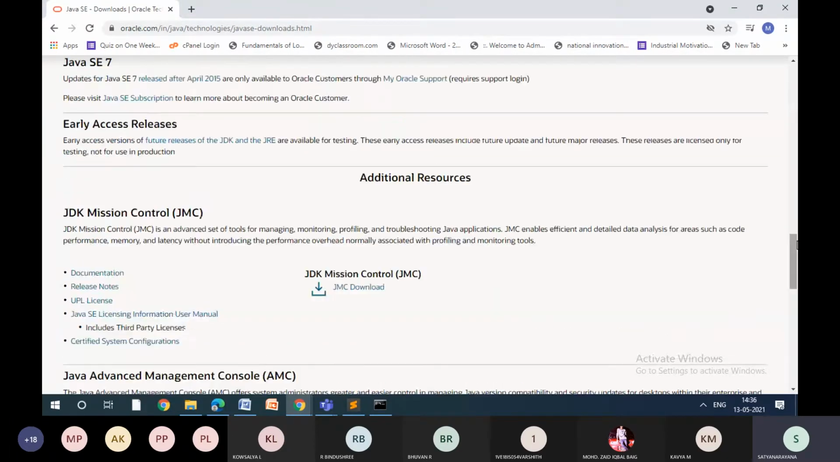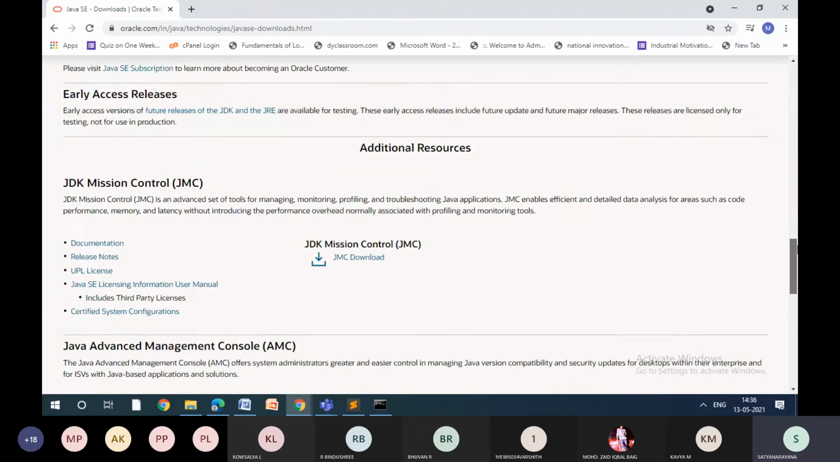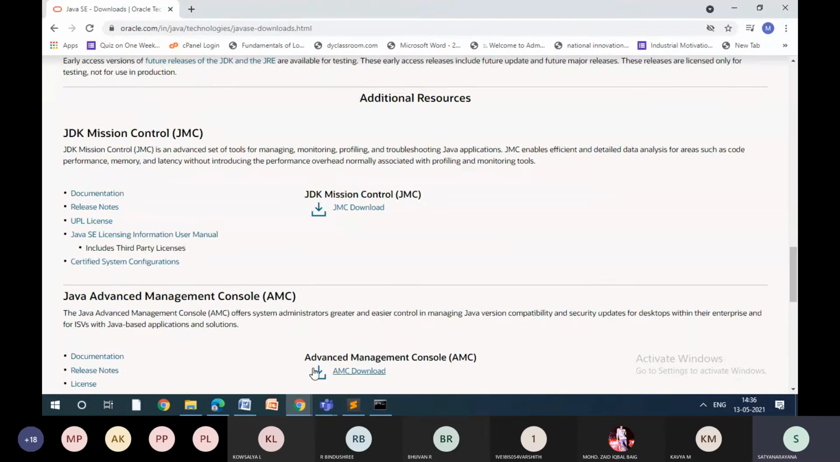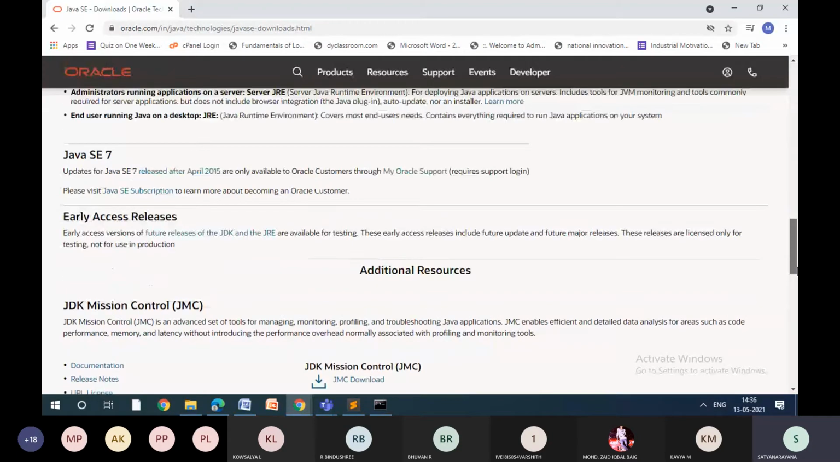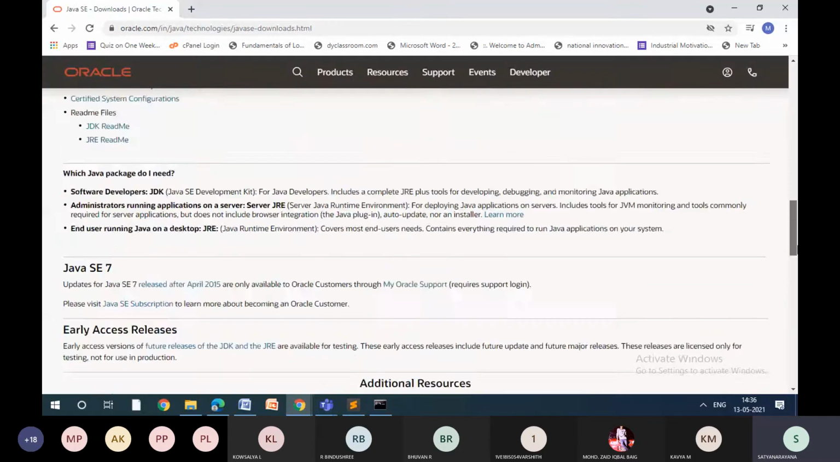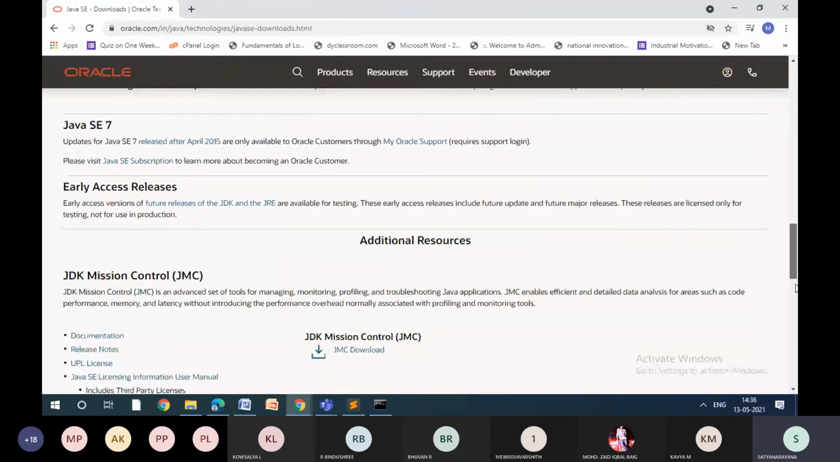So the JDK we are going to use is not these ones. Don't go for machine control, advanced management console and all. That is for the admin side, and we are from the programmer side. So directly you can download the JDK like this. If you want to work on the server side, you can also download server JREs.